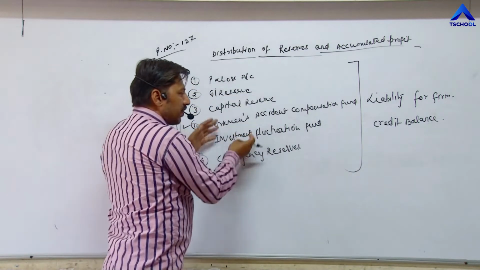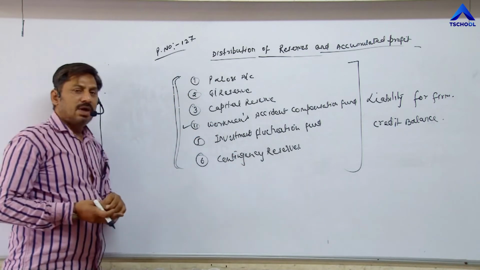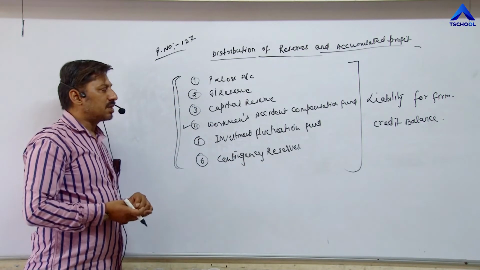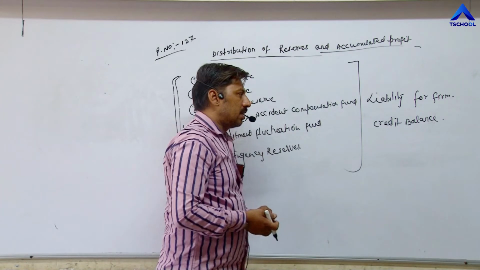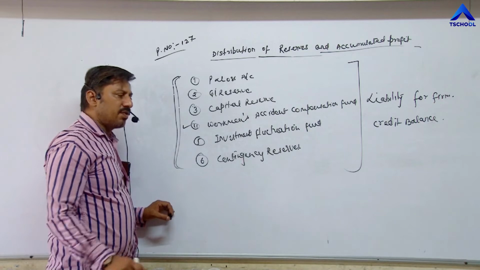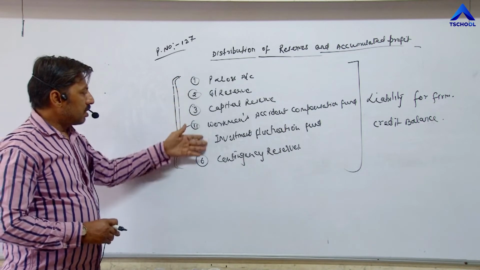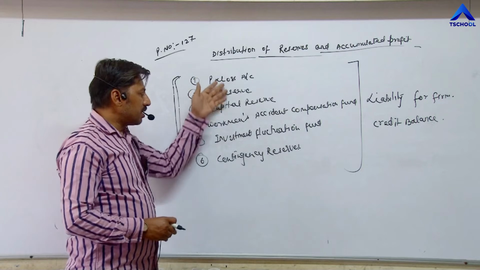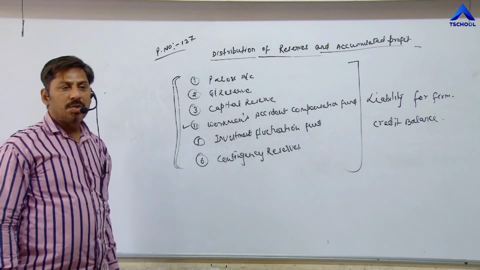These profits, these funds, accumulated funds or reserves, are distributed among or between these partners in their profit sharing ratio. And whenever reconstruction of partnership firm takes place, the amount or balance available in these accounts will be distributed among partners.